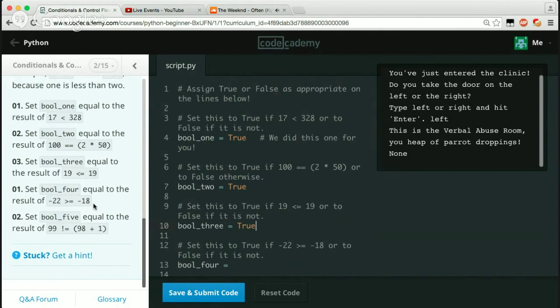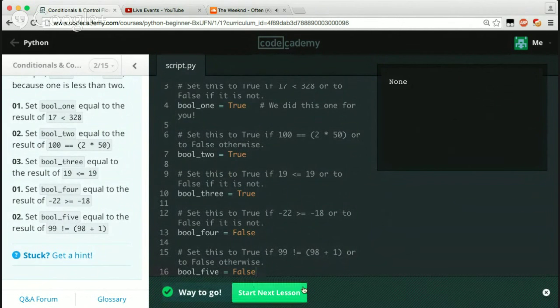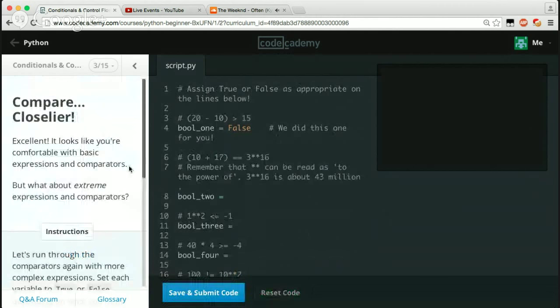Is it greater than? That one would be false because negative 22 is not greater than 18. And this one says true if 99 not equals 98 plus 1, which is 99. That would be false as well. So cool, we got everything right. Let's go ahead to the next one.